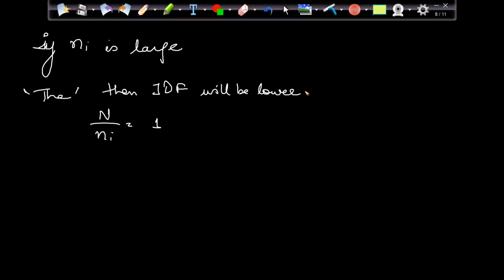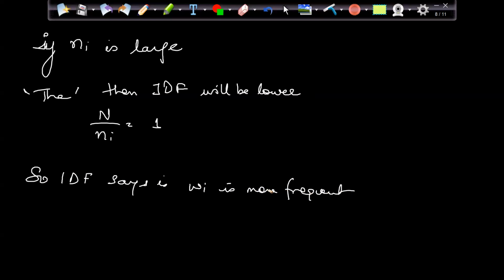So what I'm understanding from here is what IDF says: if my WI word is more frequent, my IDF will be low.